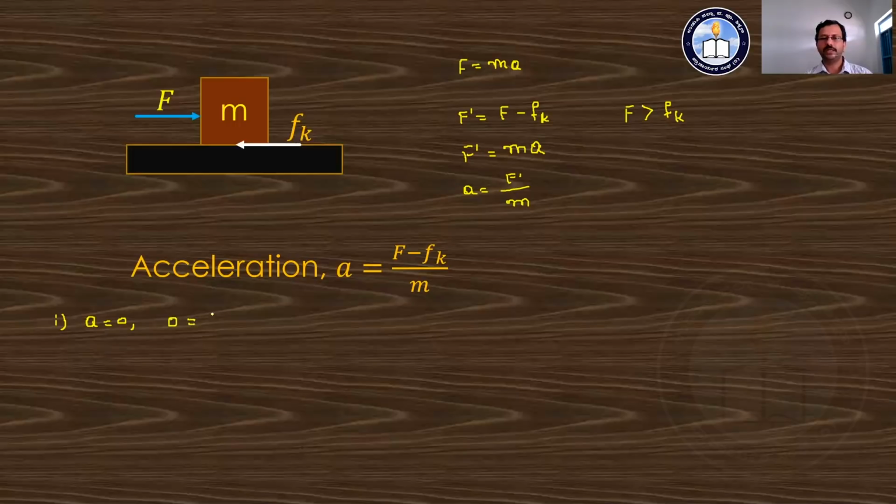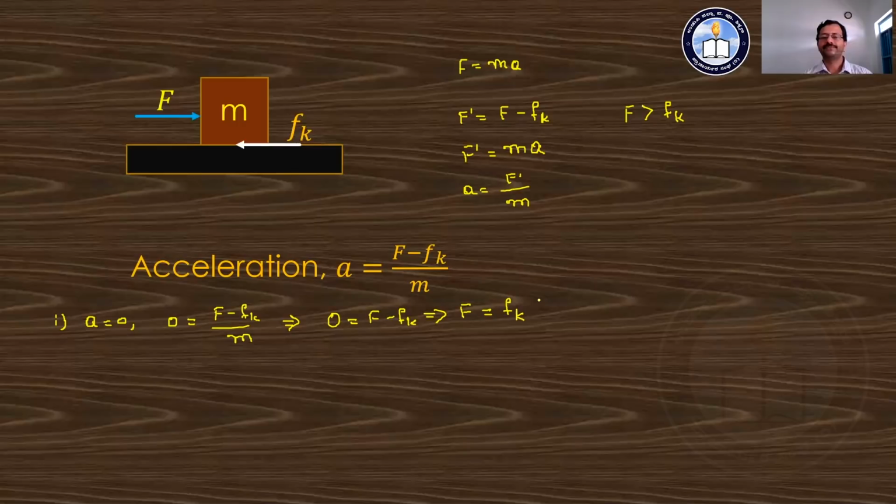the acceleration a is equal to 0, that is equal to F minus Fk divided by m. Taking m to the left-hand side, m into 0, and hence we can say 0 is equal to F minus Fk, or the external force F acting on the body is equal to the kinetic frictional force.